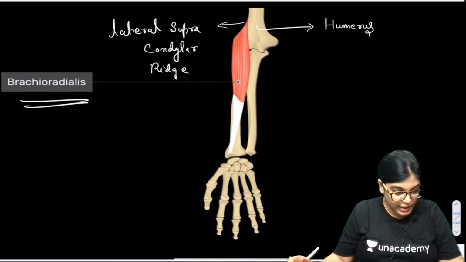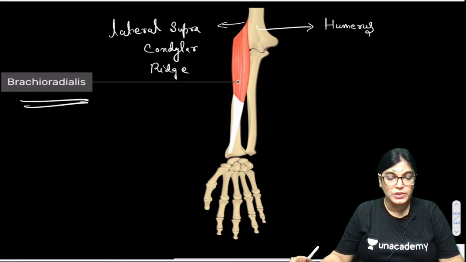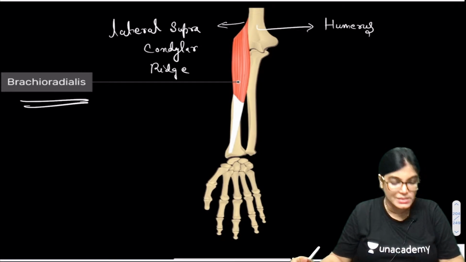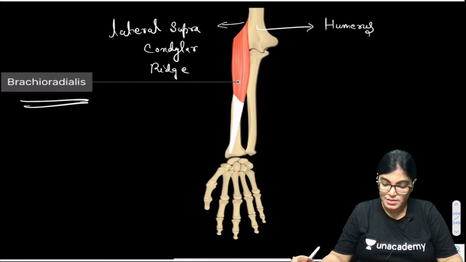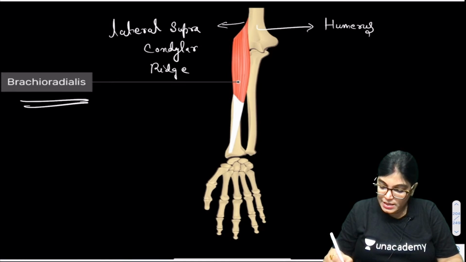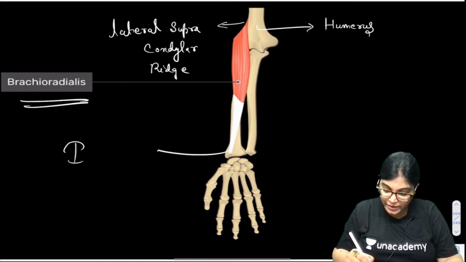Okay, great. Your extensor carpi radialis longus and brachioradialis. It should be longus, Acharya, so you are very near to it. It should be longus, not brevis. Extensor carpi radialis longus. Okay. Insertion, where is the muscle inserting? Can anybody tell me what is the insertion point of this muscle?